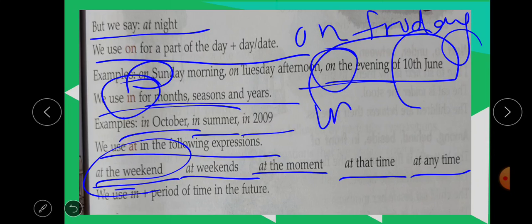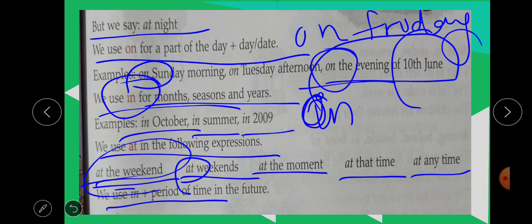Only one day, that time you have to use on. But if you are talking about the whole holidays period, a 2-3 day period, then you have to use at: at weekends, at the moment, at that time. So students, I hope it's clear to you. When you are talking about only one day, you have to use on. But when you are talking about 2-3 days together, you have to use at.